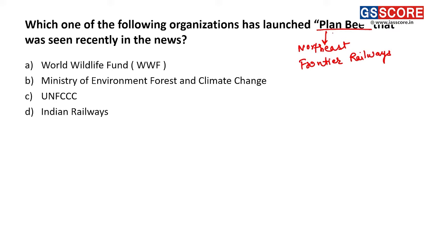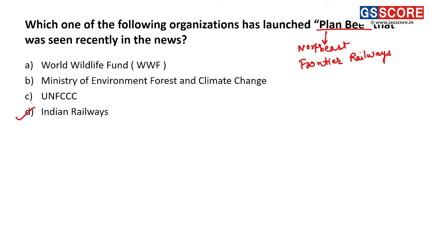This plan has also won the Best Innovation Award by Indian Railways. So the answer for this question is D, Indian Railways.